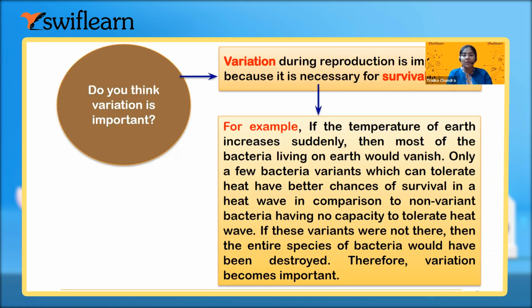If we do not have the variation, then the virus within a second would kill us, would kill each and every person. Or within 1 or 2 years the total human race would become extinct, like how they are spreading all over the world.